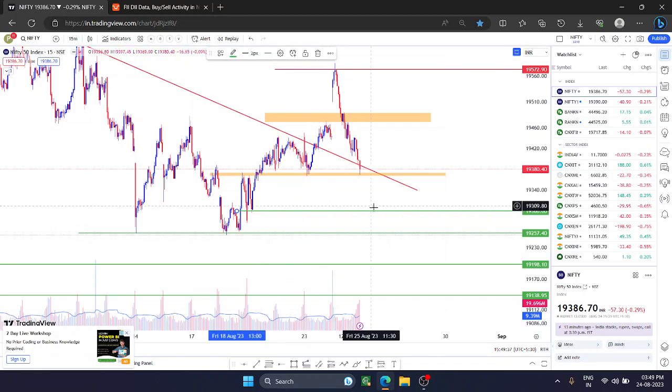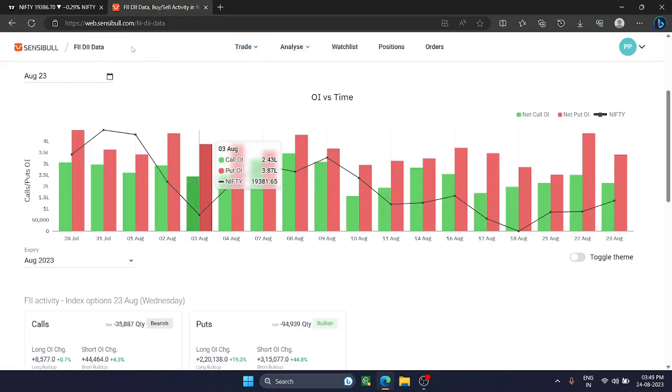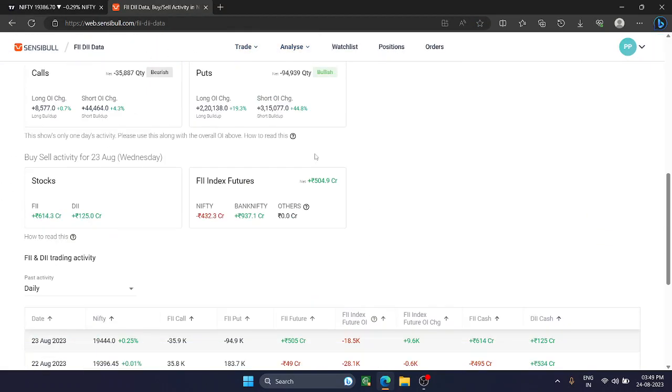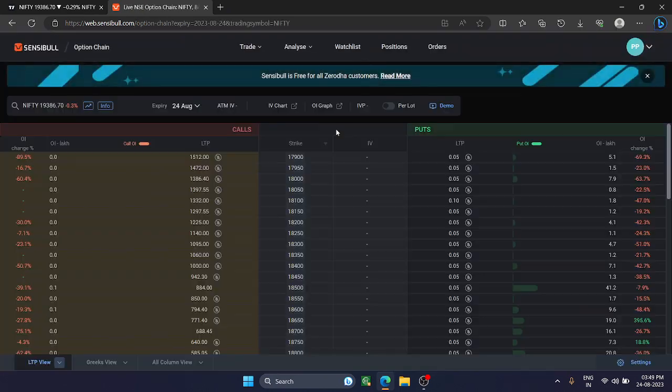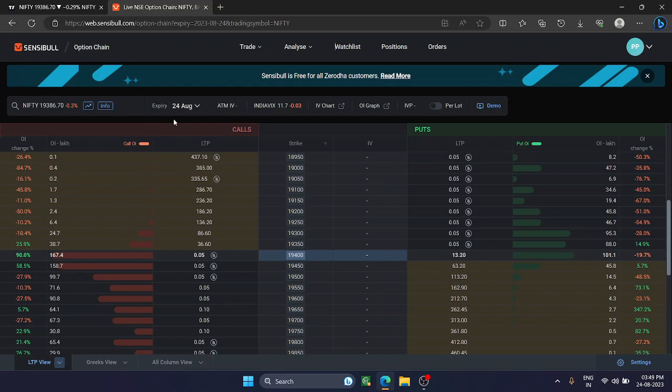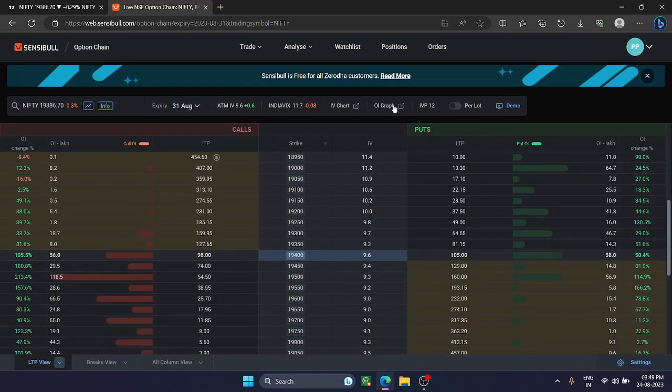Okay, if OI has changed, quickly see in the OI data as well. No, this is not OI data, it is option chain data. Let me see that. 24 August, let me see, 31st August, 19,400, 19,500. You will find in Nifty very good resistance is there.